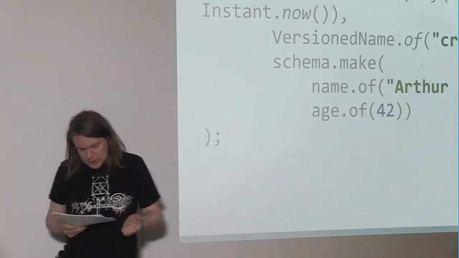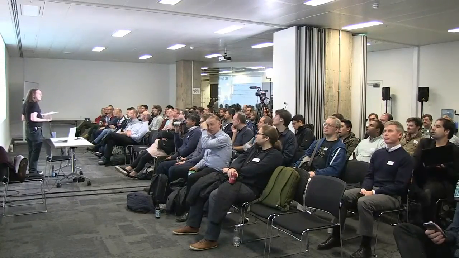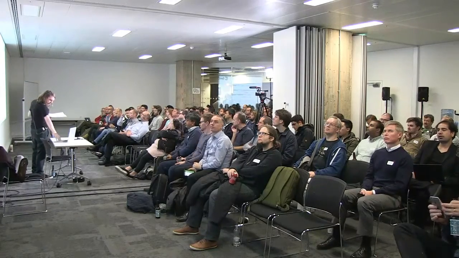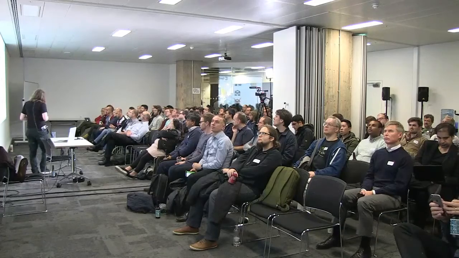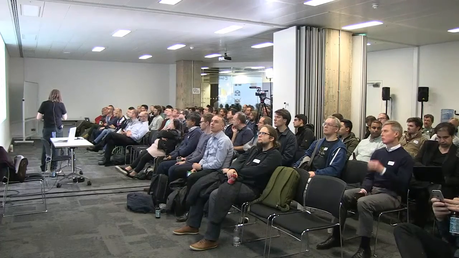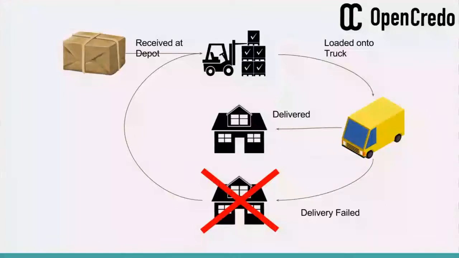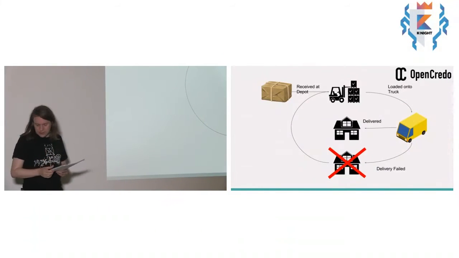So the fundamental idea in event sourcing is that an aggregate's status at any given moment is a function of its event history up to that moment. So, for example, let's say our aggregate's a parcel, and we're tracking the delivery of that parcel. It can be received at a depot, it can be loaded onto a lorry and delivered, or the delivery can be missed because there's no one there to receive it, in which case it may go back to another depot and you might retry. At any given moment, the aggregate state can be described with 3 variables. Where is it now? How many times have we tried to deliver it? And has it been delivered yet? And each event that can occur to it will modify this state in some way.